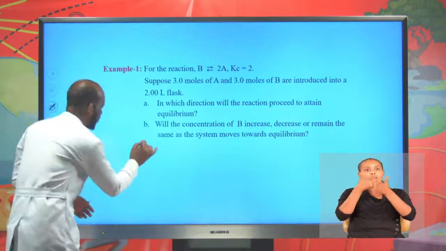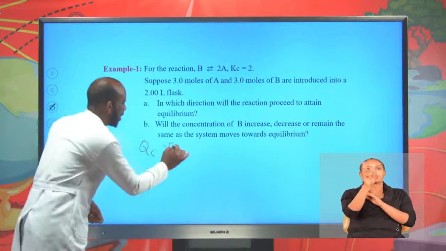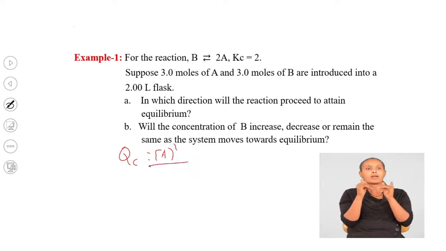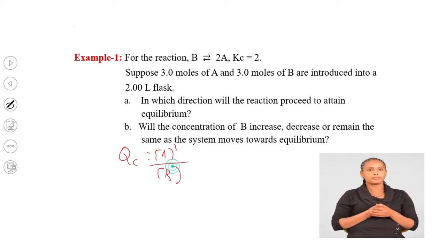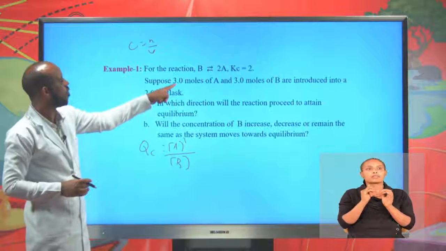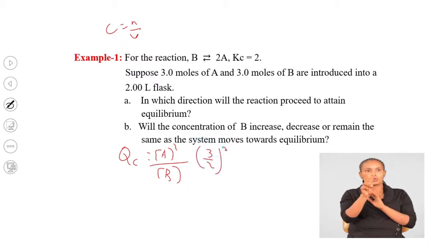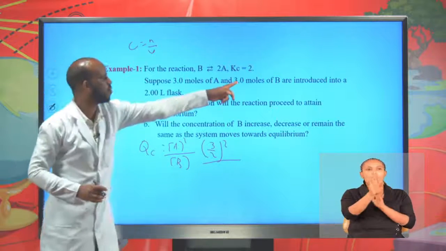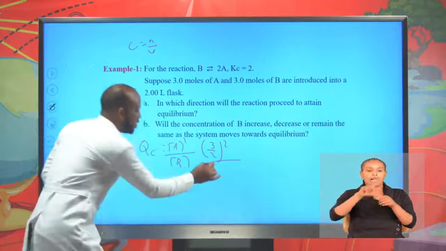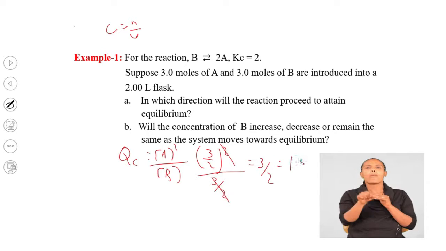Now, the value of Qc for this reaction: Qc equals the concentration of M to the power of 2 divided by the concentration of B. Concentration by definition is number of moles divided by volume. Therefore, the concentration of M is 3 moles divided by its volume, 2. So, 3 divided by 2, to the power 2, divided by the concentration of B. Again, number of moles divided by volume, which is 2 liters, so 3 divided by 2. Now this is 3 over 2 divided by 3 over 2, which is 1.5.